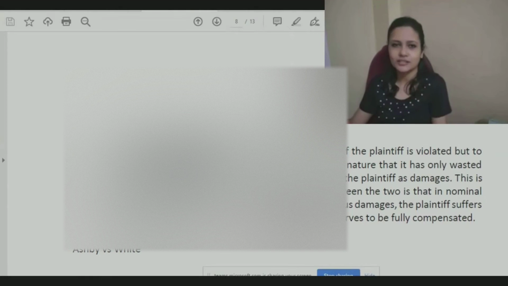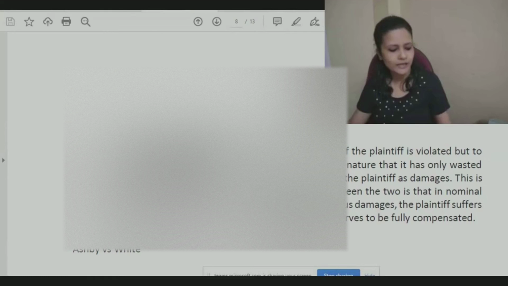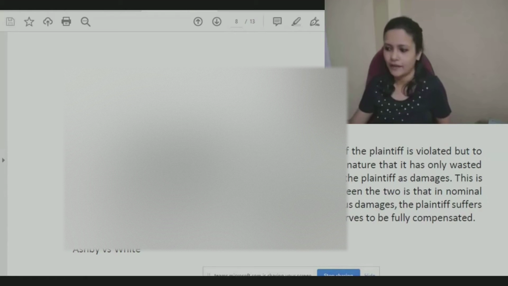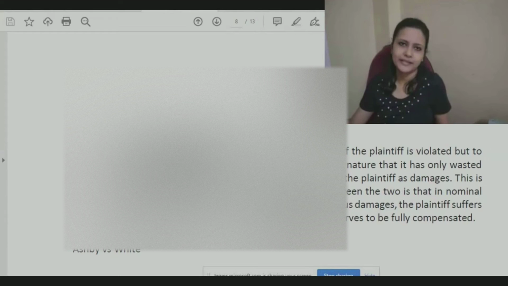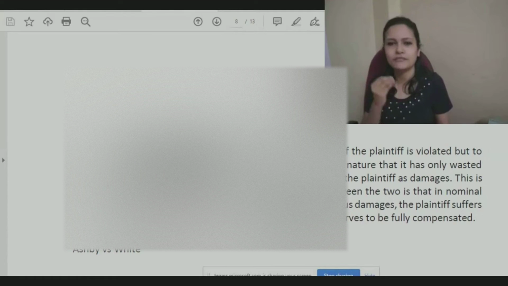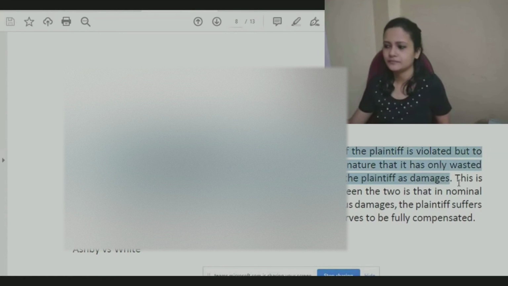Rather than getting justice, it's as if the party has wasted the time of court. It's such a minimal amount of loss suffered by parties. And because the loss is very less, compensation as well will be very less only. That is depending on the type of loss suffered by parties, the type of injury suffered by parties. It's so minimum that a very less amount of compensation is being paid here. That is the first type which we have.